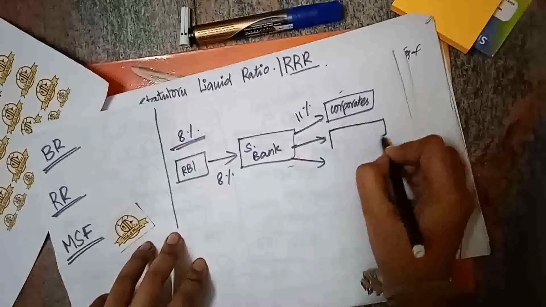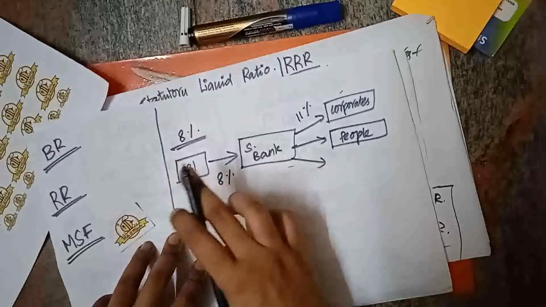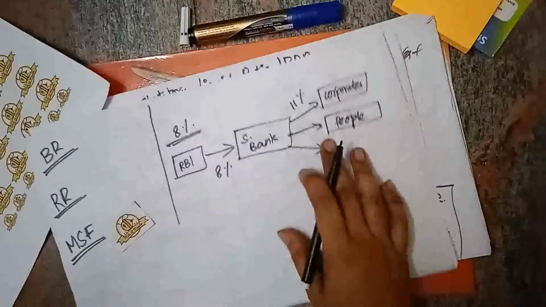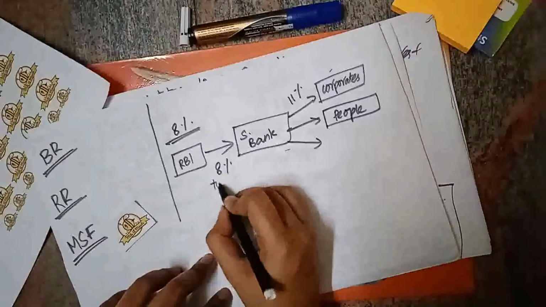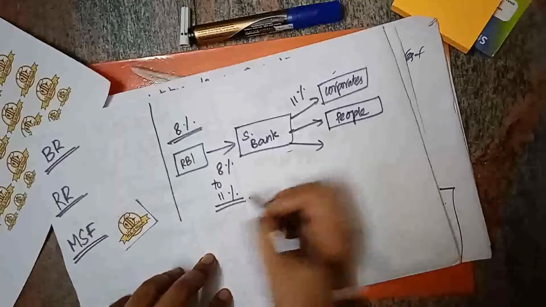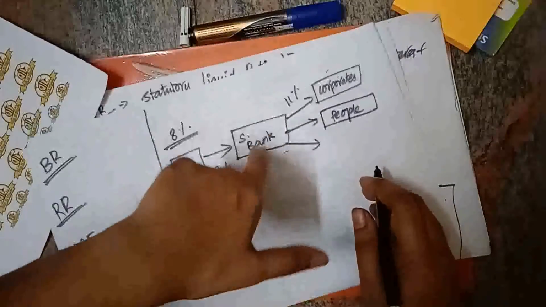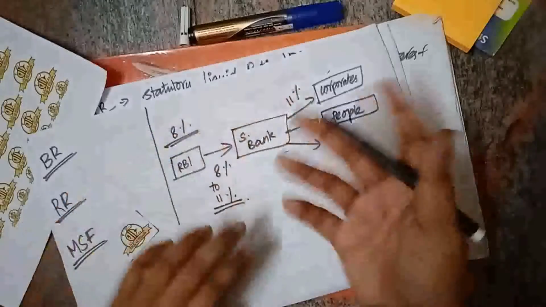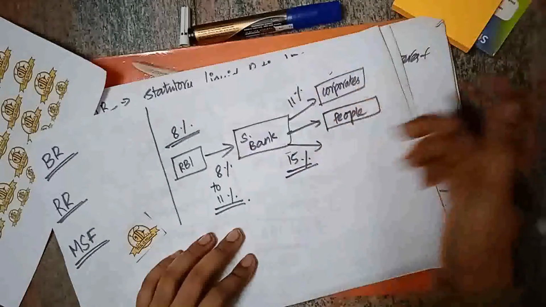So it will give money to the people and the corporates at an interest rate higher than the interest rate given by the RBI. So, if the RBI has increased this from 8% to 11%, and it is giving interest at 11%, then scheduled banks can lend at 15%. So the interest rate will be increased for our people.